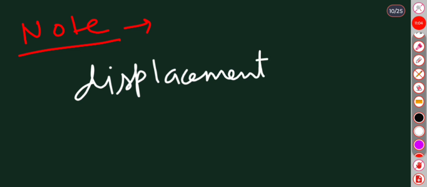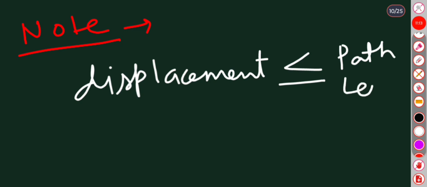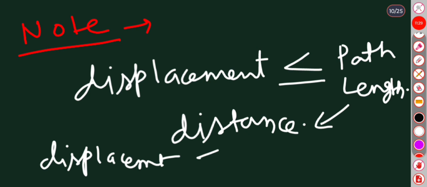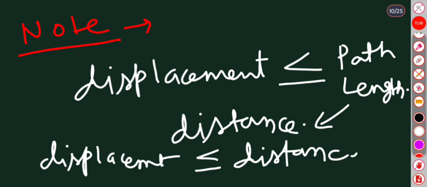This path length is also called distance. Displacement is always less than or equal to the distance covered by the object.